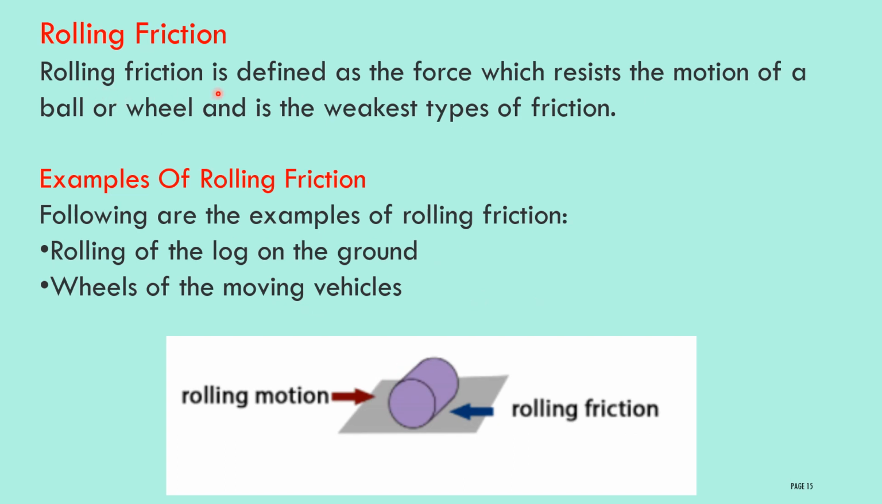Rolling friction. Rolling friction is defined as the force which resists the motion of a ball or a wheel, and it is the weakest type of friction. Rolling friction is nothing but when an object in the form of a ball or wheel is moving, then it creates a friction, that is nothing but rolling friction. Examples of rolling friction are rolling of a log on the ground, wheels of a moving vehicle. These are examples of rolling friction. Rolling motion will be in this direction, then rolling friction will be opposite to the direction of rolling motion.